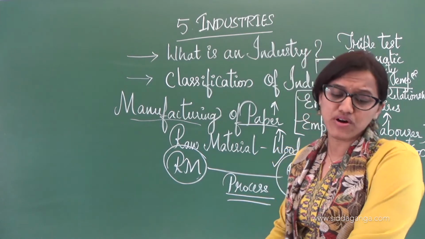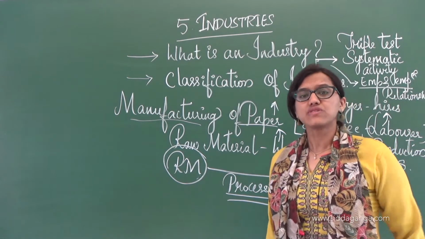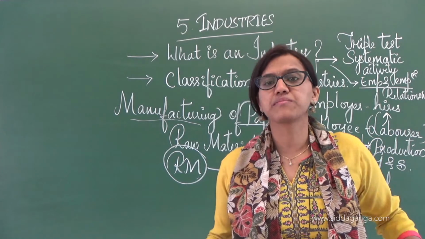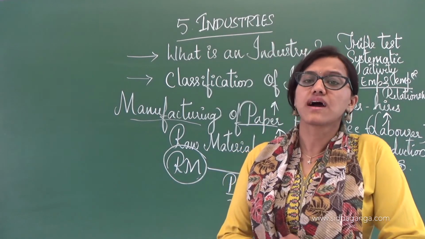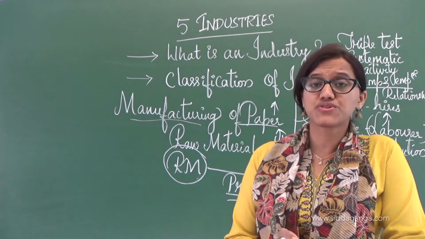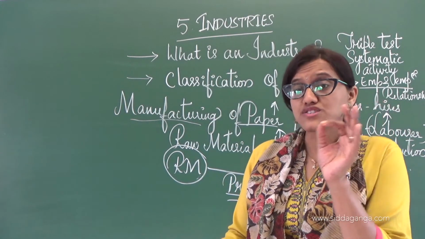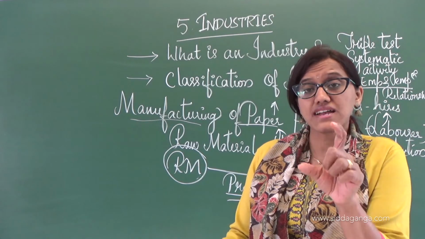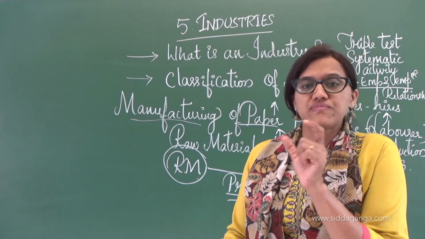As we discussed about paper making, the wood was taken and transported. Now the wood transportation comes under the tertiary sector.